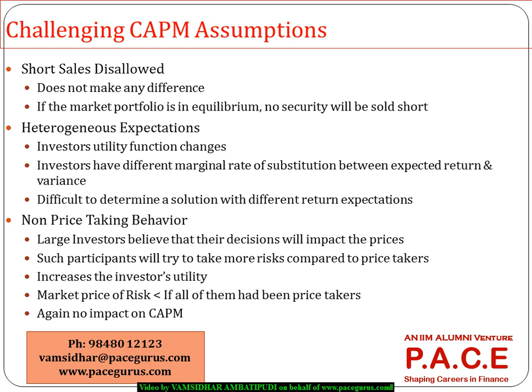In reality, if a particular security is in equilibrium, basically it's not overvalued or undervalued. If a particular security is undervalued, there will be a lot of buying for it. If there is an overvaluation, there will be a lot of selling for it.